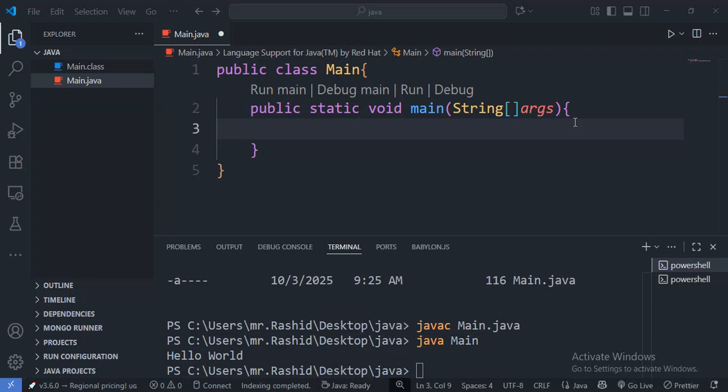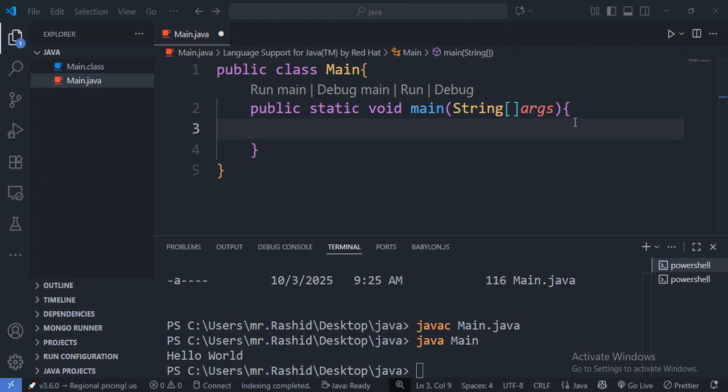In this lesson, we are going to learn about comments in Java. Comments don't affect how your program runs, but they are super important for making your code easier to understand, both for you and for others who might read your code later. So let's dive in. So what are comments?